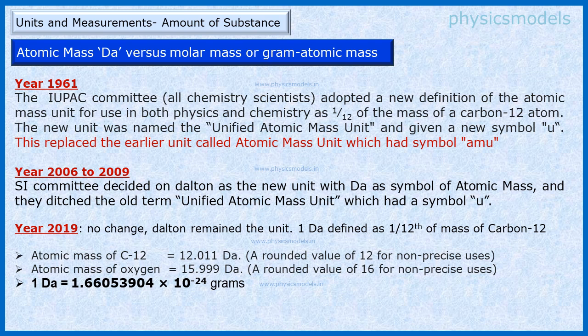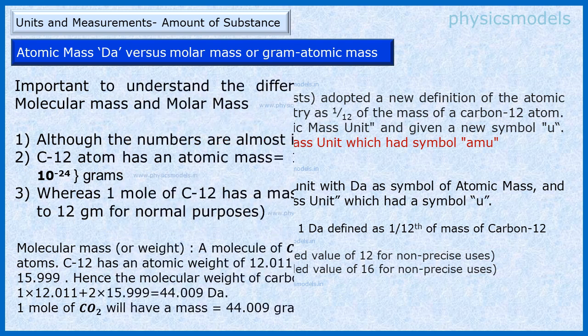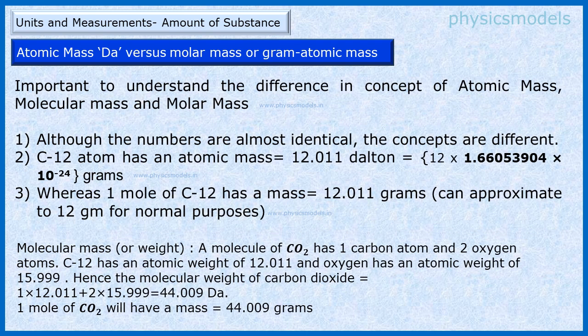Now let's go further and understand it even better. In this slide, I have explained the concept of atomic mass versus molar mass. Mass and weight are the same, and we don't differentiate. In many textbooks you might see atomic weight, molecular weight, so don't worry about that. Now the difference in concept is like this.